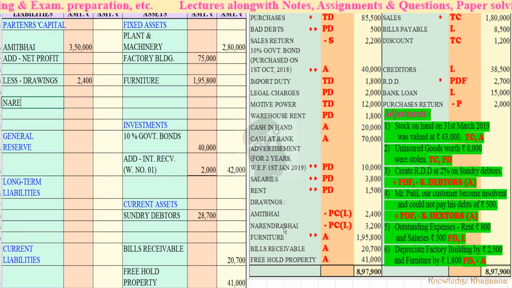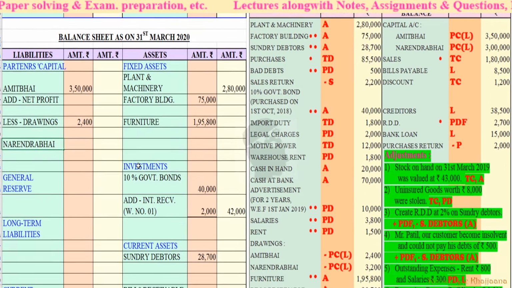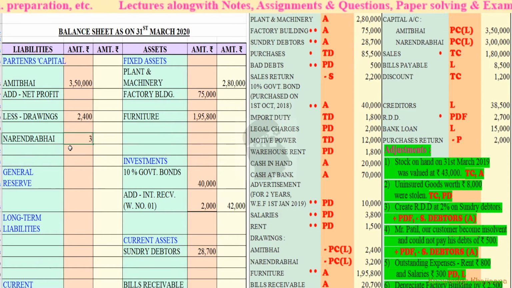Similarly for Narendra Bhai. How much is the capital of Narendra Bhai? Rupees 3 lakh.